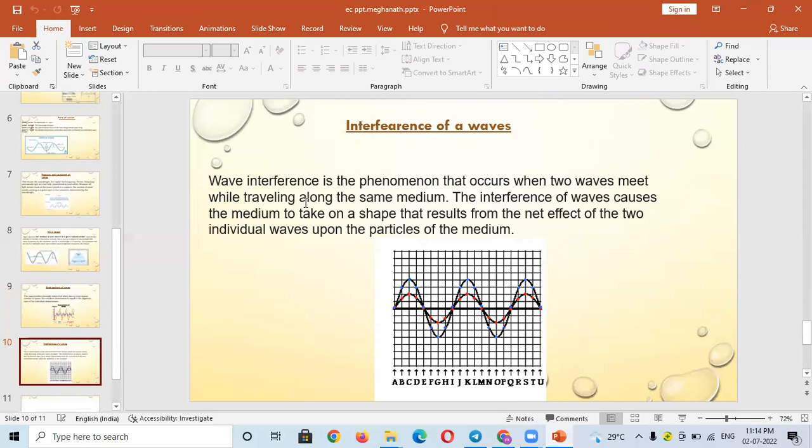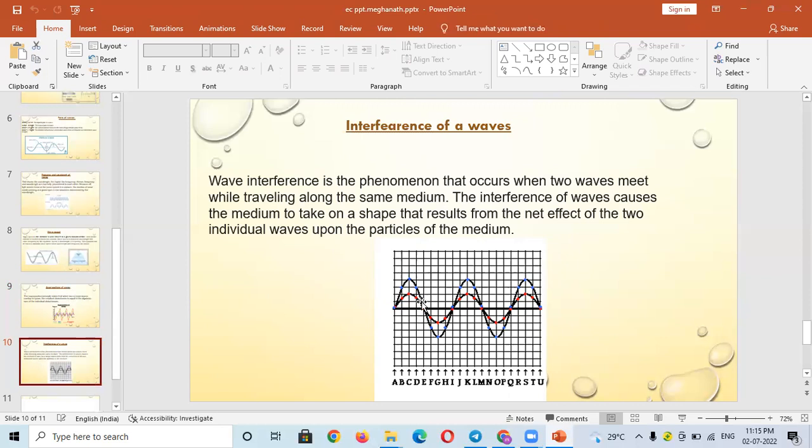Wave interference is the phenomenon that occurs when two waves meet while traveling along the same medium. The interference of waves causes the medium to take on a shape that results from the net effect of the two individual waves upon the particles of the medium.